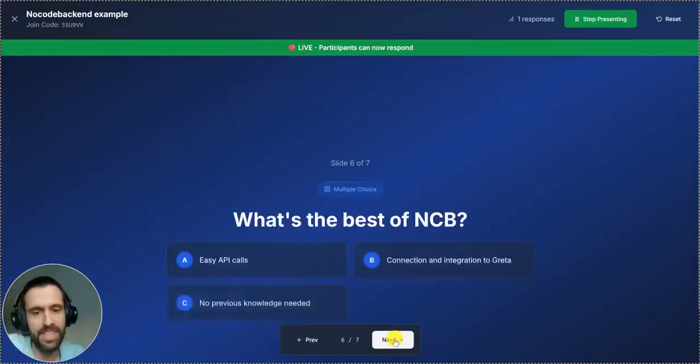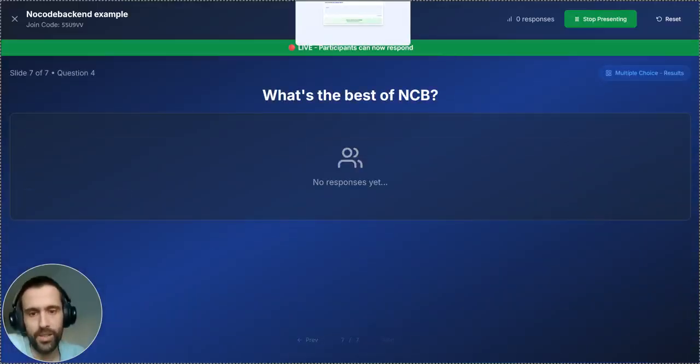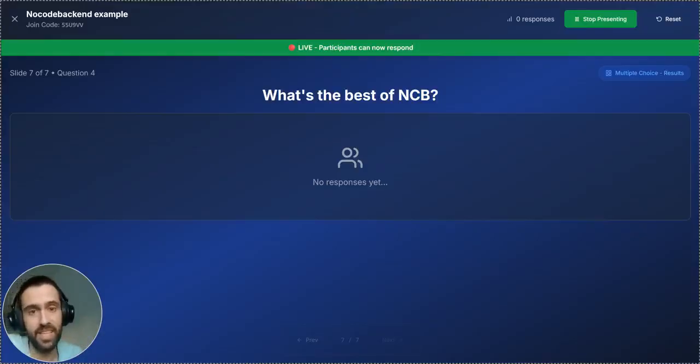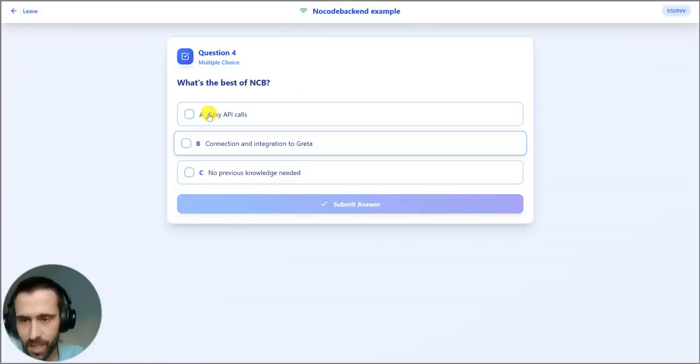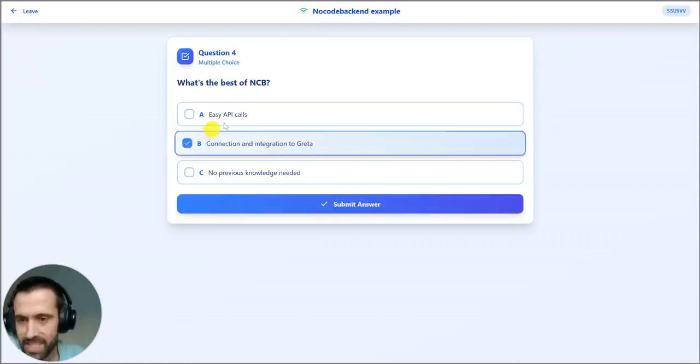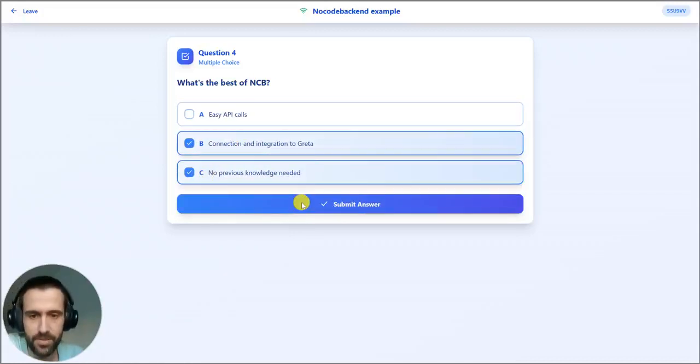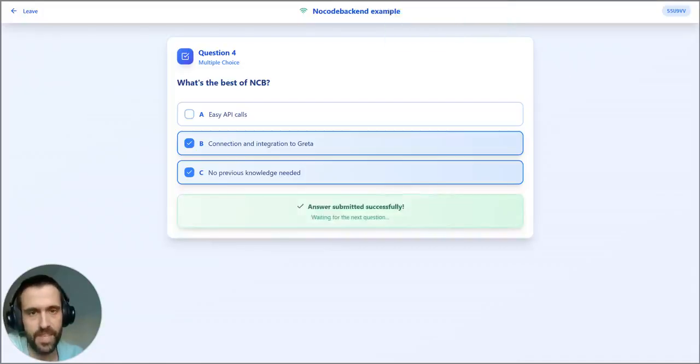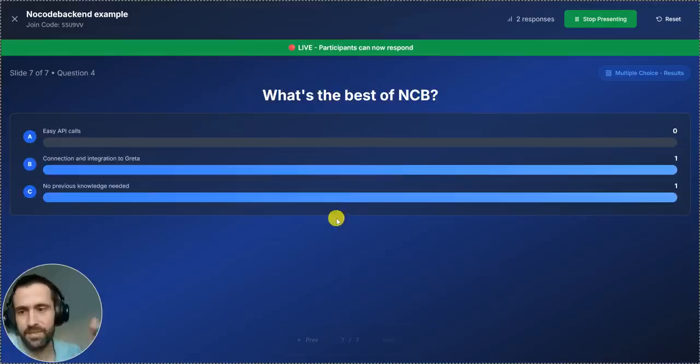And the last question is what's the best of NoCodeBackend. We can also answer the questions here in the second slide. I will answer so that you can see that it's really working and it's connected to the backend. I will answer B and C, for example. And when I submit the answer, now it's there. I have received instantly the responses, and here it is.